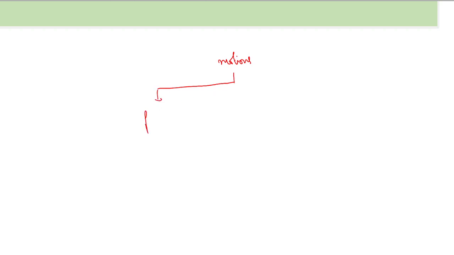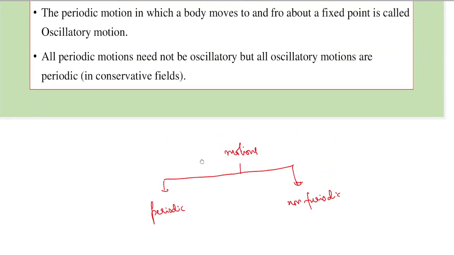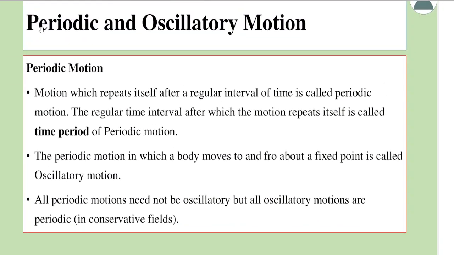called periodic motion and aperiodic or non-periodic motion. As the name tells us, periodic motion means something which repeats itself. So let's define it technically. Periodic motion means motion which repeats itself after a regular interval of time. That is called periodic motion.